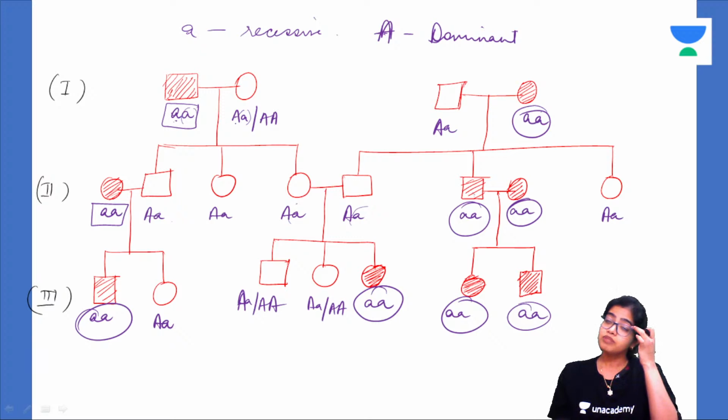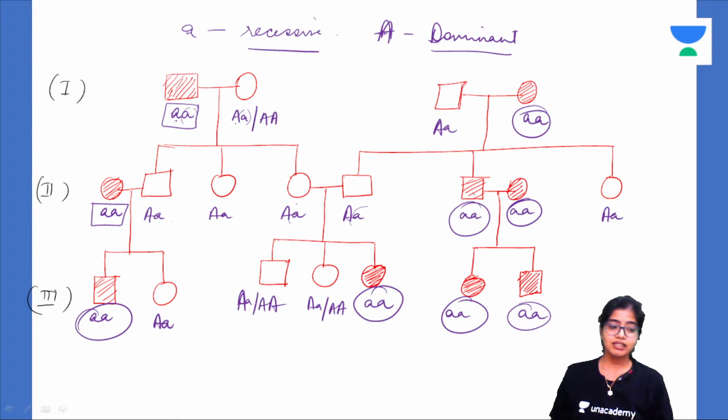Okay, understood? Now here, the disease is present on the recessive allele. The dominant allele is normal. What is the recessive allele? It is the diseased allele. So wherever the recessive condition is present in homozygous condition, that is both the alleles are recessive, there only will the disease manifest. If it is capital A and small a, heterozygous condition, there also this normal dominant allele is going to overpower the recessive diseased allele. Understood this? Got it?